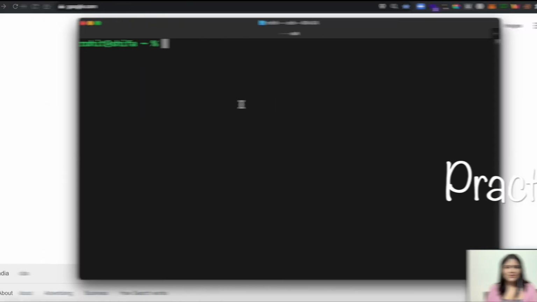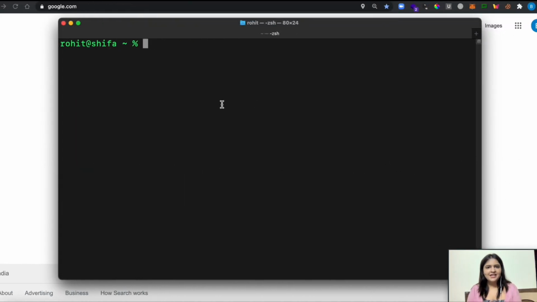Now let's get into the practical to see how you can also replicate the same issue. Okay, so now we are on the screen and you can see my terminal. I am going to type in the first command for this demonstration. I'm going to host my local server with the help of a Python module. The module that I'm going to use is SimpleHTTPServer, and I'm going to host it on any port number up to 65535. I am selecting 5000 as the port number for now.